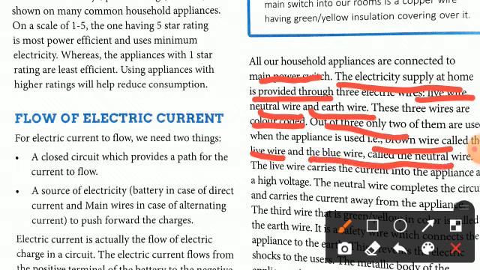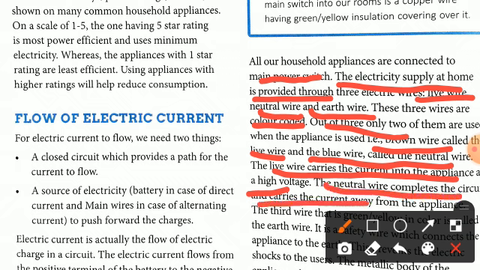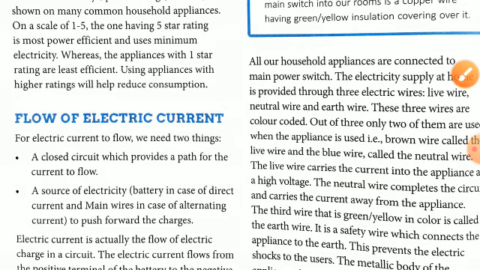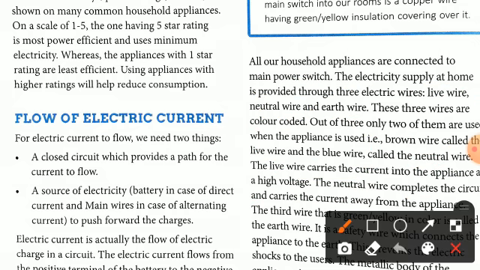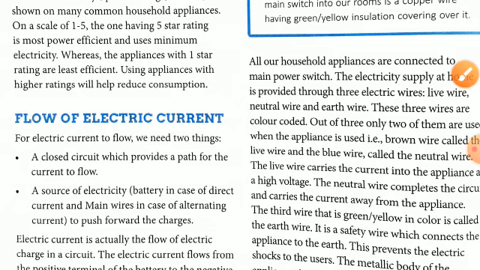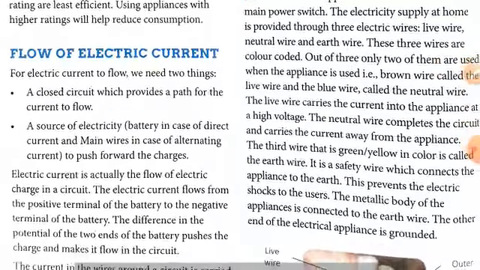The live wire carries the current into the appliances. It is the work of the live wire, and it is at high voltage. The neutral wire completes the circuit and carries the current away from the appliances. Clear? The third wire, that is green or yellow in color, is called the earth wire.